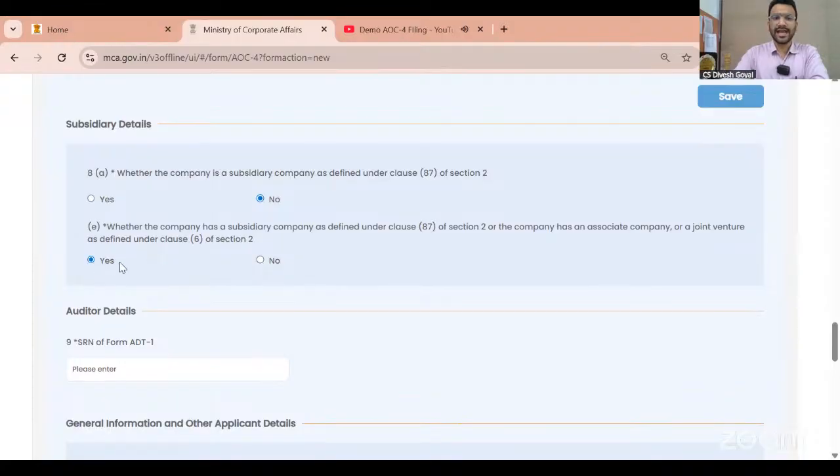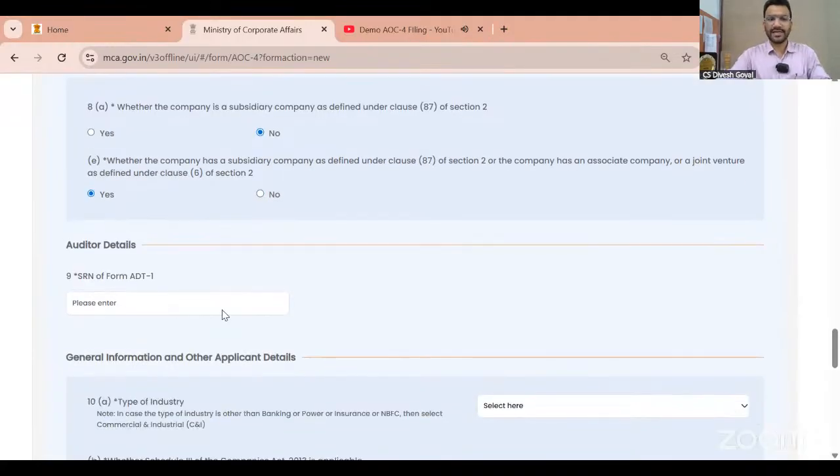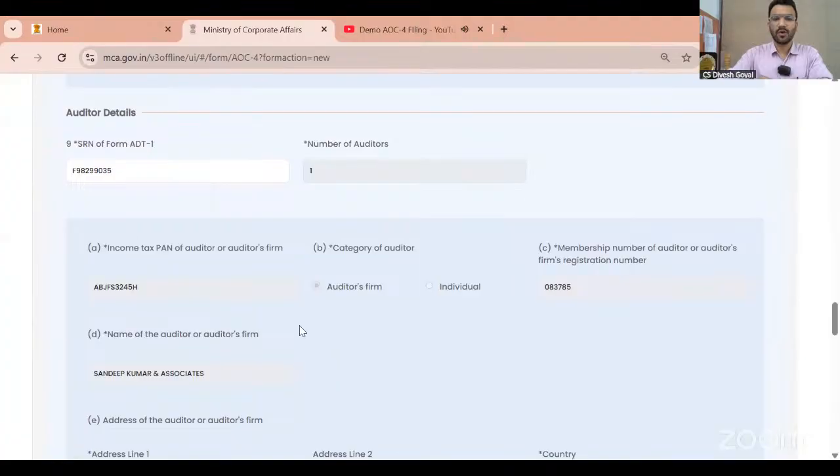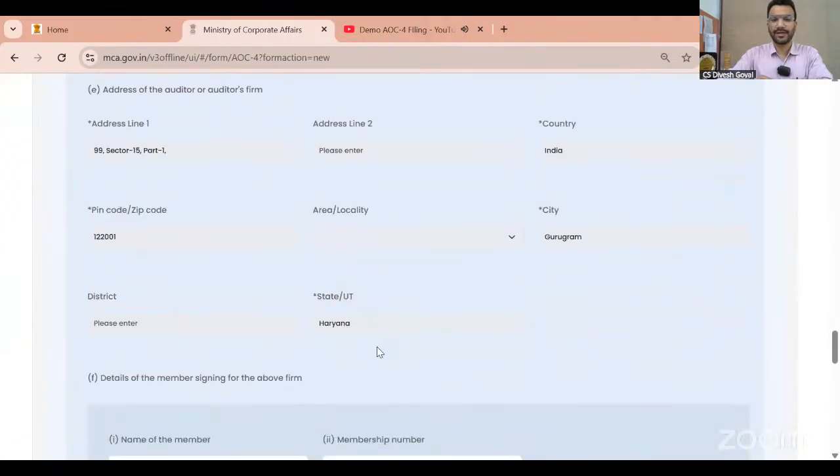I'm clicking yes because I want to show you the consolidated financial statement form also. That's why I'm clicking yes. SRN of ADT1. Now this is a new requirement. Now you have to mention the SRN of ADT1. Once you mention the SRN of ADT1, all the information of the auditor will be automatically filled.